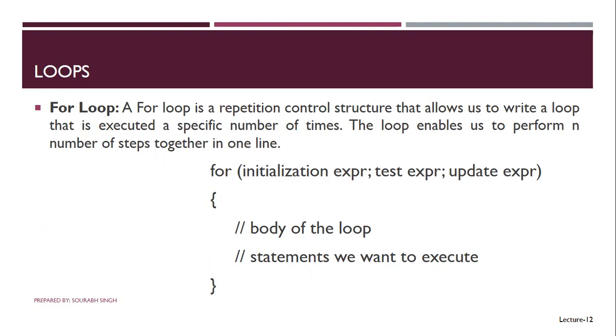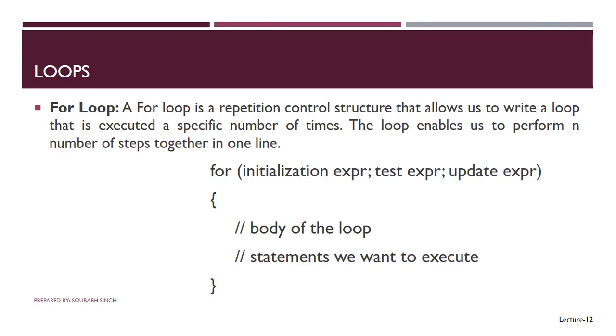In the syntax of for loop, first is the initialization expression. For example, we initialize int i equals 0. The other one is the test expression. When we know the number of times to repeat a loop, we mention this condition in the test expression, for example, i is less than 5.